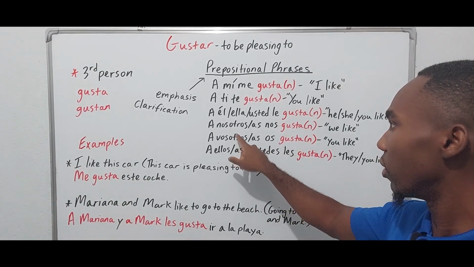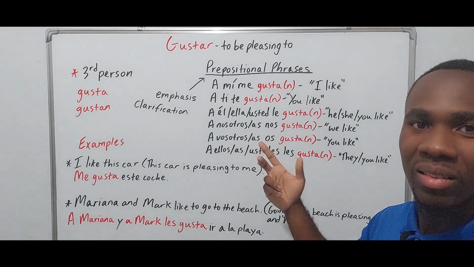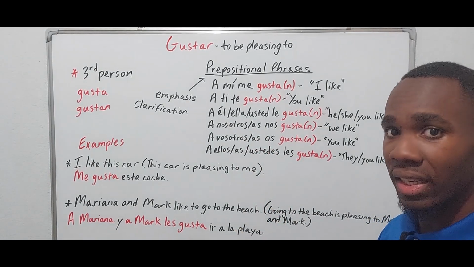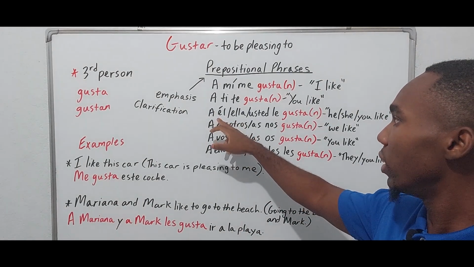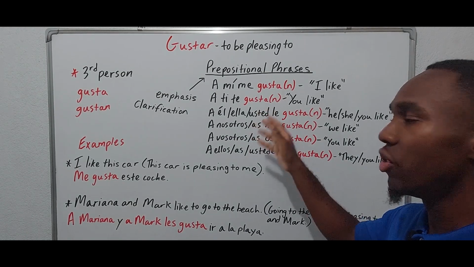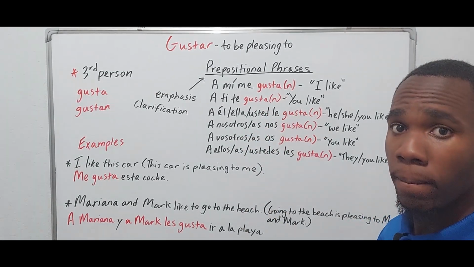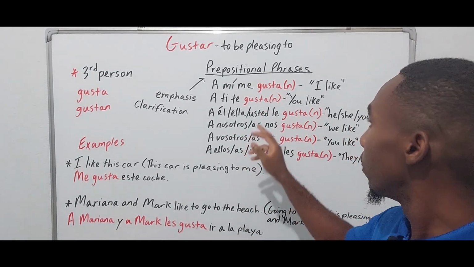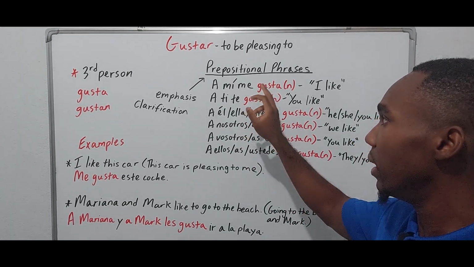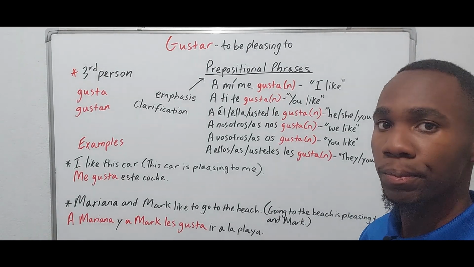Because in the third person, there can be a bit of ambiguity as to who's the person doing the liking, right? So, as you see here, a él, ella, usted, he, she, or you. All right? But what is mandatory would be the indirect object pronoun.